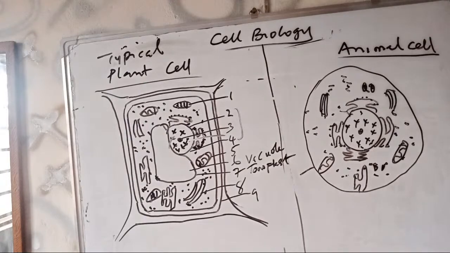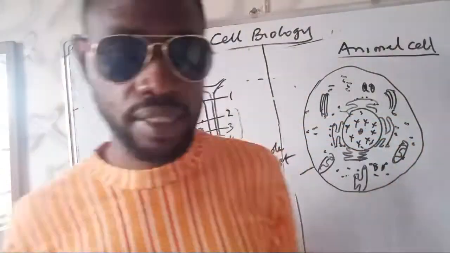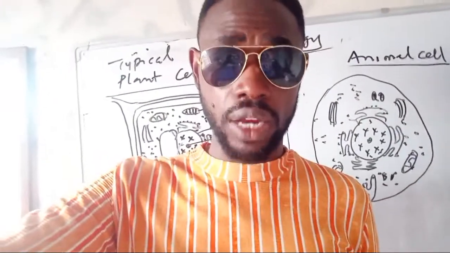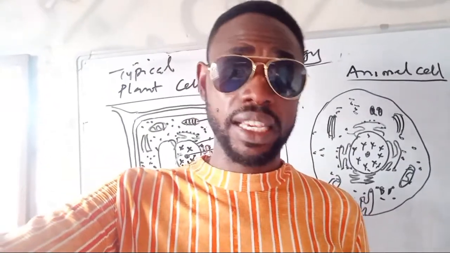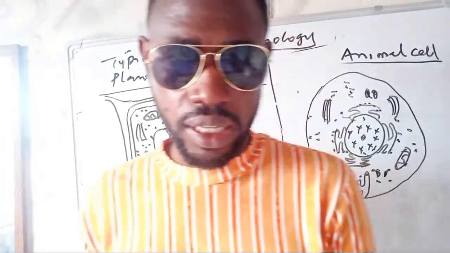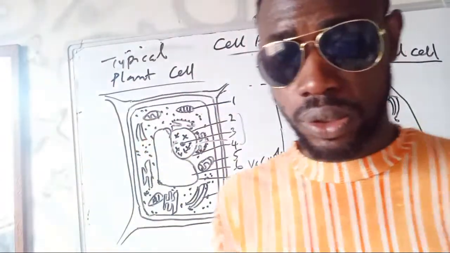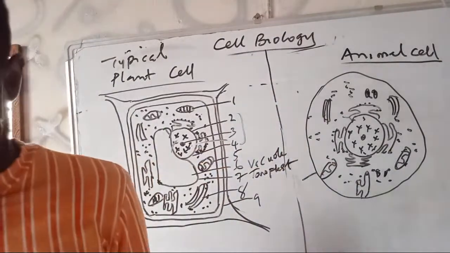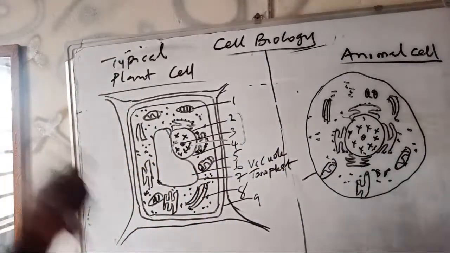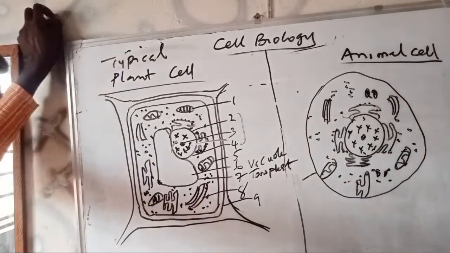What are their differences? Let's take a look at differences between plant cells and animal cells. You can easily read it up. I know these are easy things you can do. So that makes me take you to the next level, cell structure, because differences between plants and animals are very easy and cheap. What I just did now is just to teach you the cheats on how to make this drawing perfect if you are faced with it in the examination. Okay, so I guess I'm ready to go.